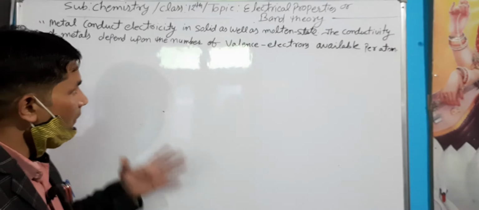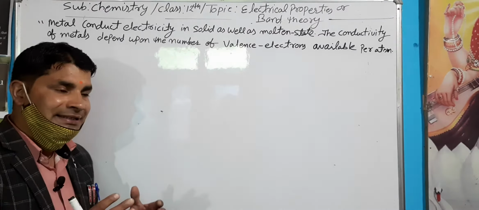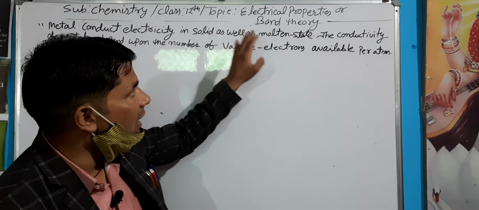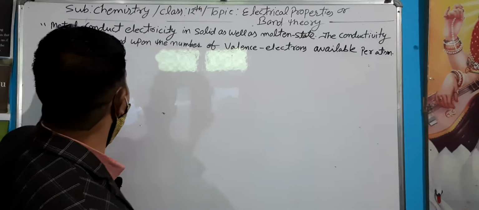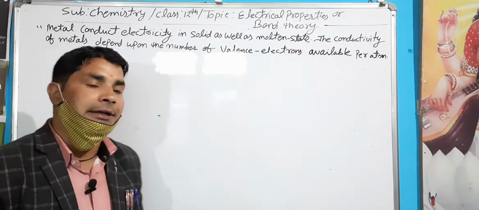Okay, today this is the band theory. What is band theory? Please note it. Metal conducts electricity in solid as well as molten state. The conductivity of metal depends upon the number of valence electrons available for the atom.